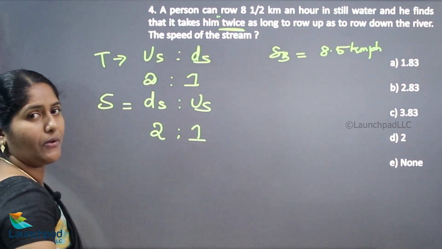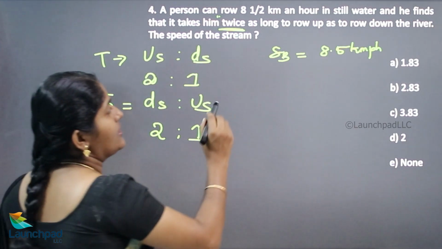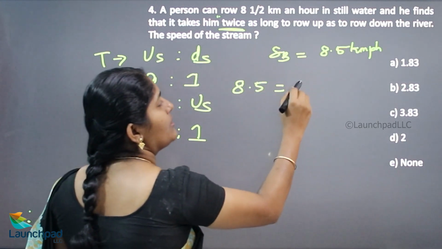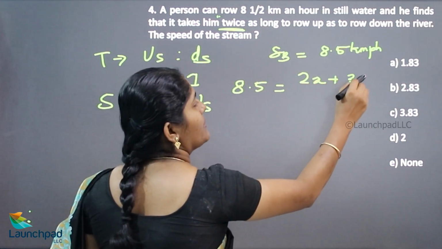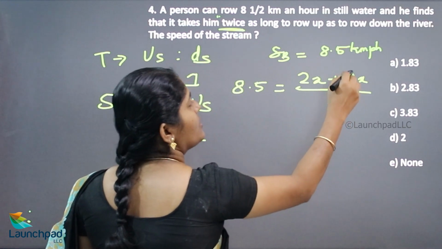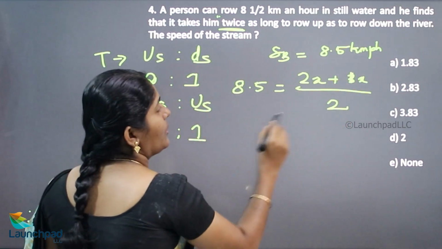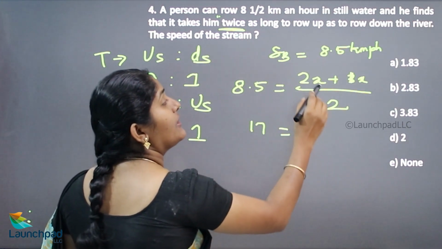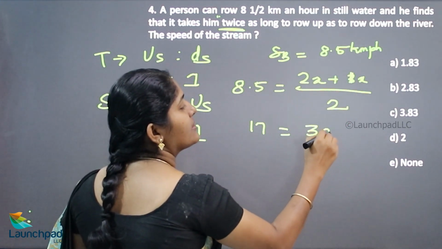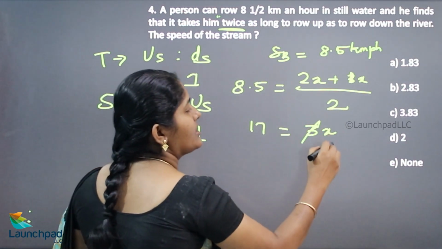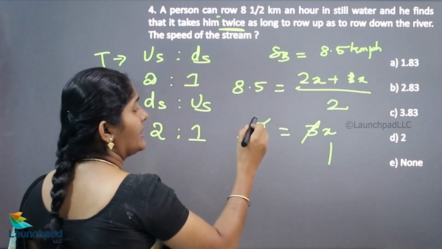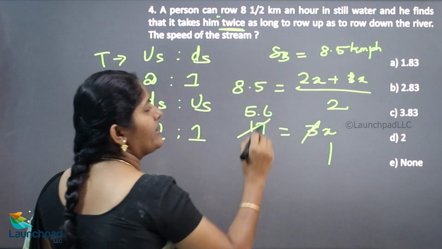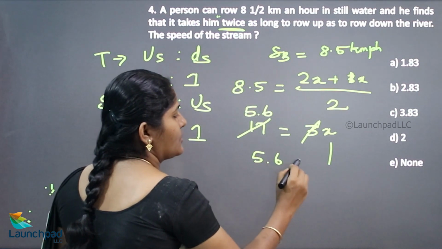Speed is inversely proportional to time taken. So the speed of boat, 8.5, is equivalent to downstream speed plus upstream speed divided by 2. What is your upstream speed? 1. So 8.5 times 2 is 17, which is equivalent to 2 plus 1, that is 3x. Therefore 17 divided by 3 gives 5.6 as the x value.